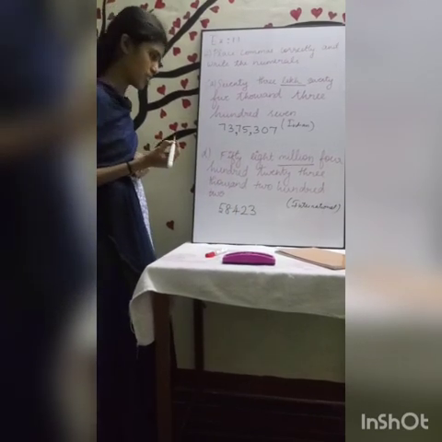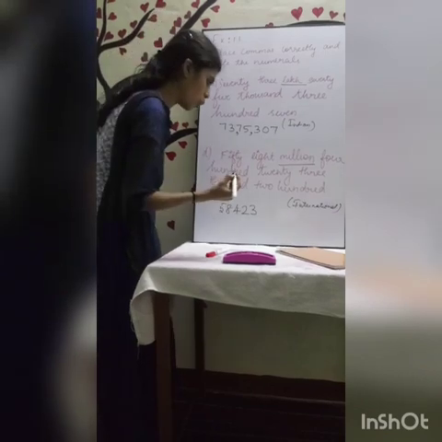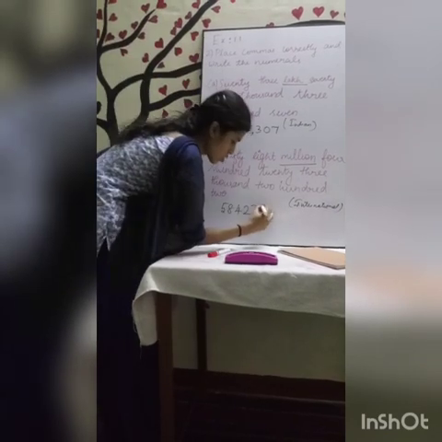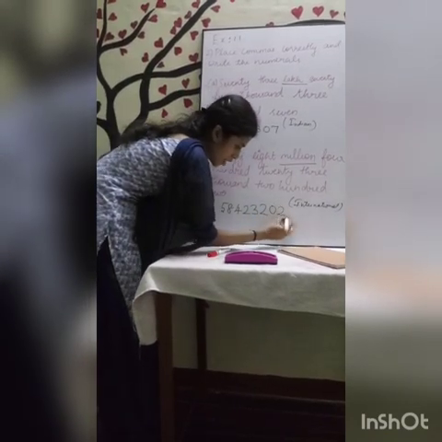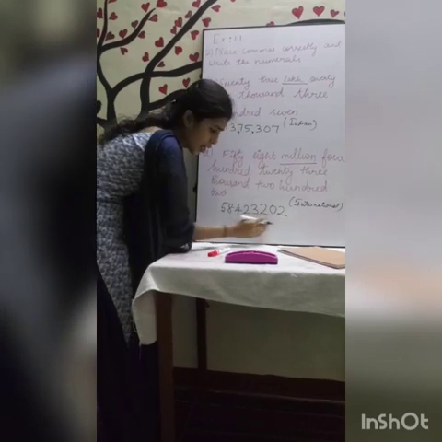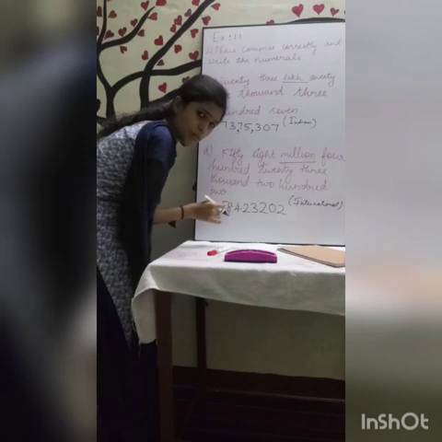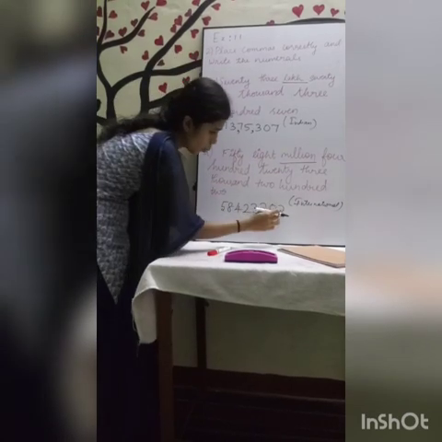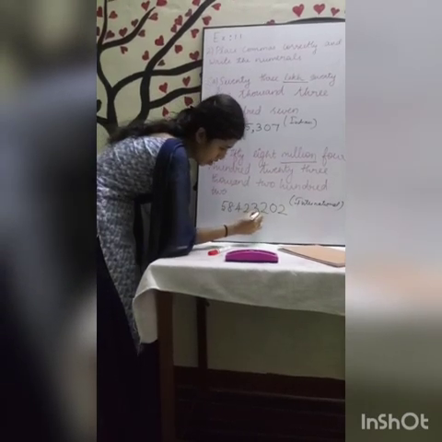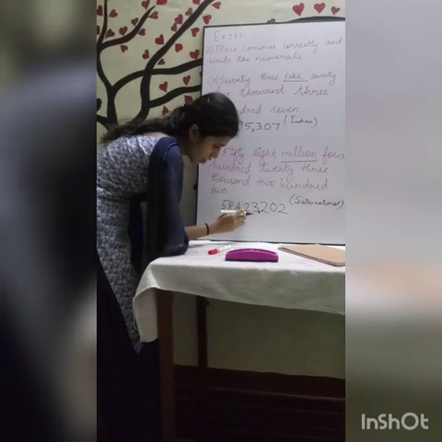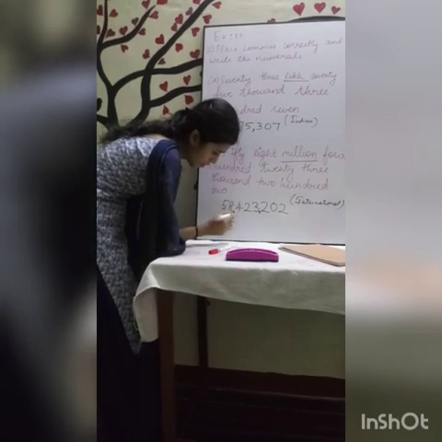423,000. Next, 202, which means 202, right? Now this is our numeral. Now can we write the commas? We can place the commas, right? Ones, tens, hundreds, comma. 1,000, 10,000, 100,000, comma.